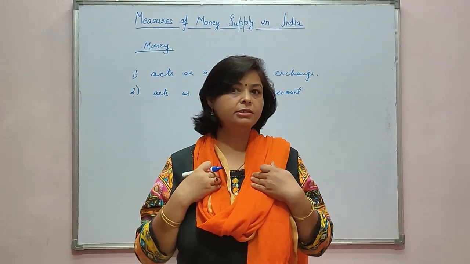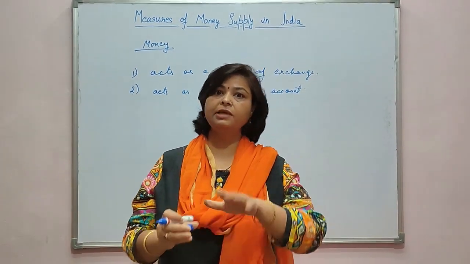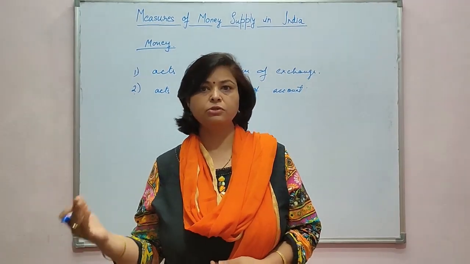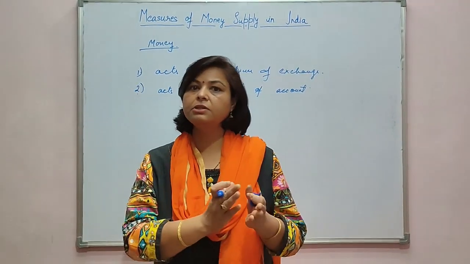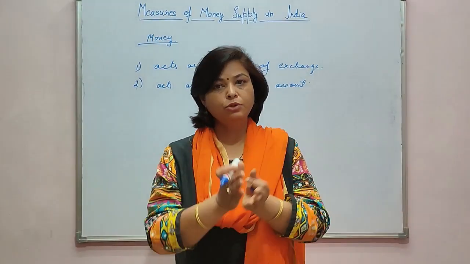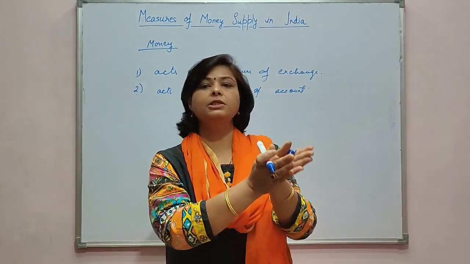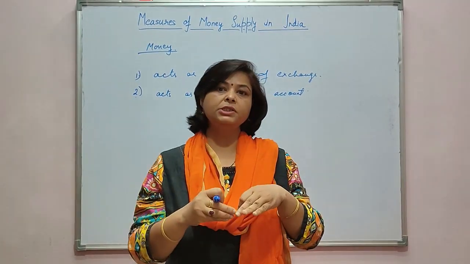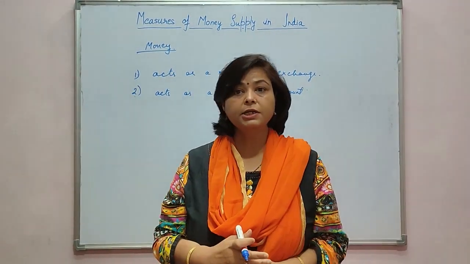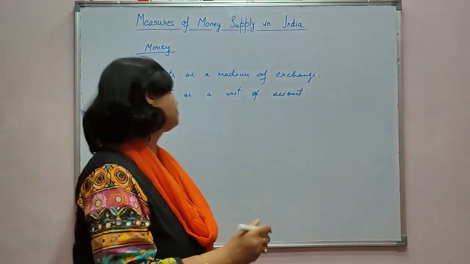Suppose I'm spending 7,000 rupees on the consumption of goods and services, and I'm saving 3,000 rupees for future use. So what I'm doing is transferring the purchasing power of that 3,000 rupees from the present to the future. So the third function of money is store of value.